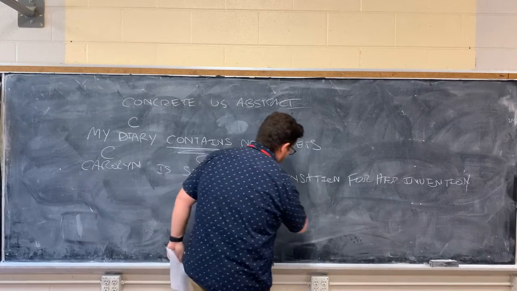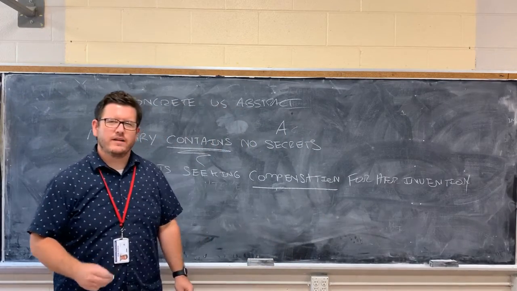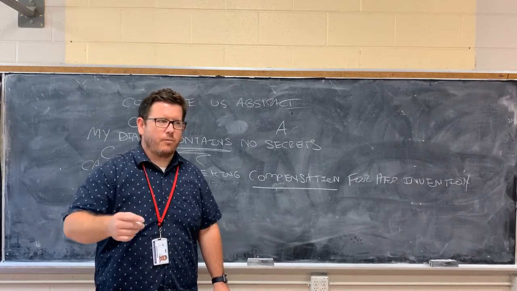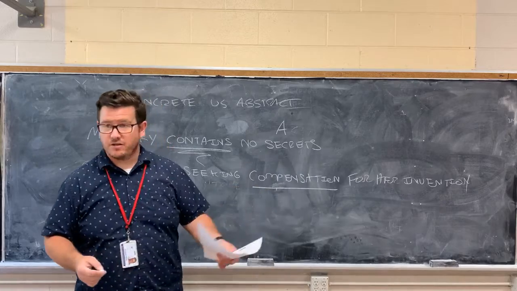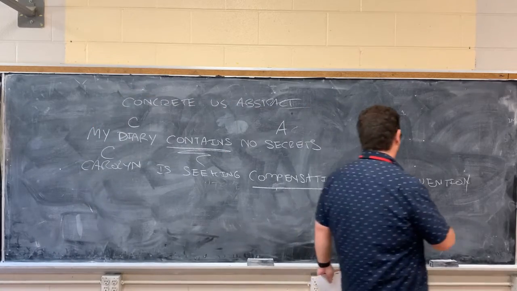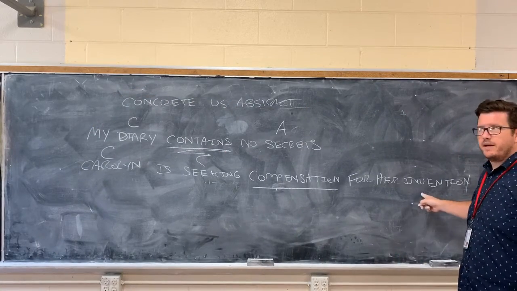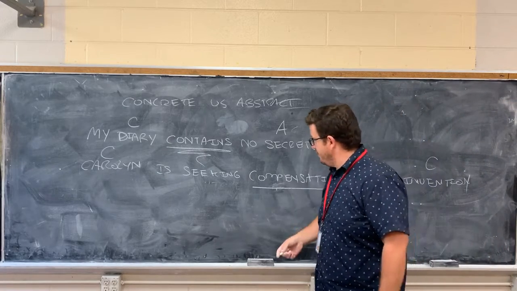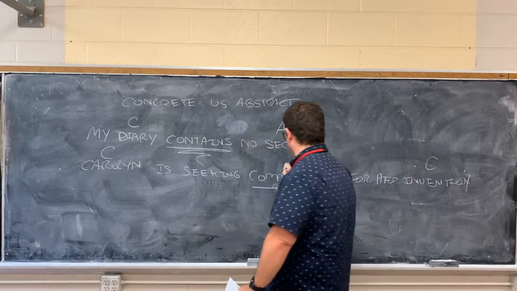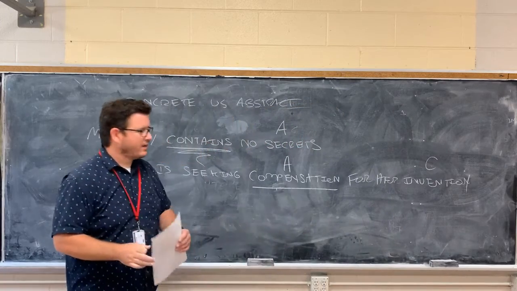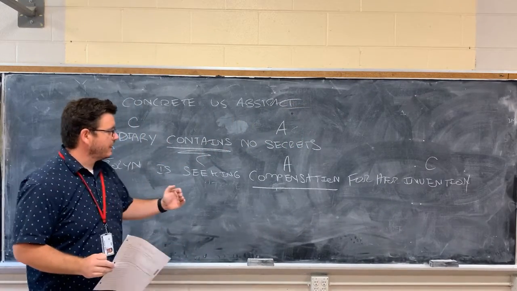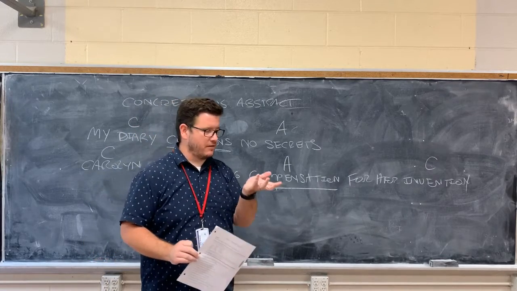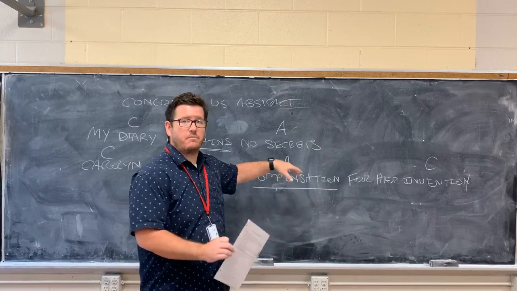This word is tricky. What is compensation? Look it up real quick. But basically, let's look at invention. She mentioned something specific here. This invention exists. It takes up space outside of my head. That's definitely concrete. But what about compensation? This is going to be abstract, and I'll tell you why. If it had said Carolyn is seeking money for her invention, money is an actual type of compensation.